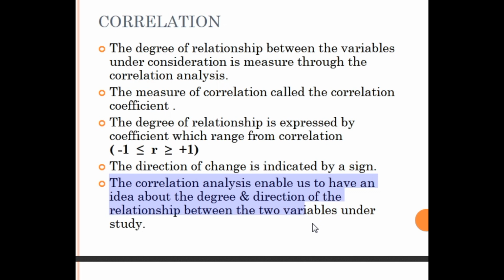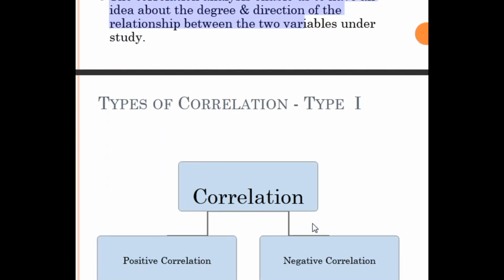Not only does it show the relationship, it shows the degree, meaning the rate, for example 10%, 20%, like that, and it also shows the direction, upward side or downward side. Downward means negative side, upward means positive side. It shows the relationship, the degree, and the direction of the variable also, right? So this was the concept of correlation.